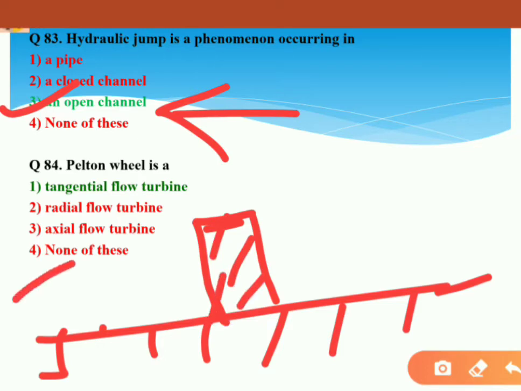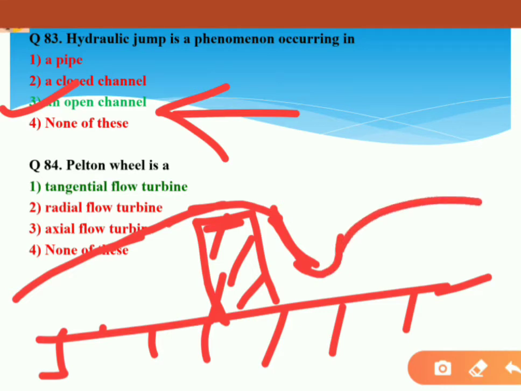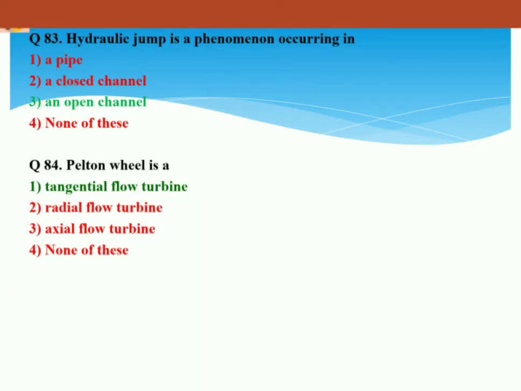Your flow will gradually increase, and after the dam the height of the flow will decrease up to a certain critical limit. Then after that it will again jump and become stable. So this jump is known as hydraulic jump. So let's come to next question.